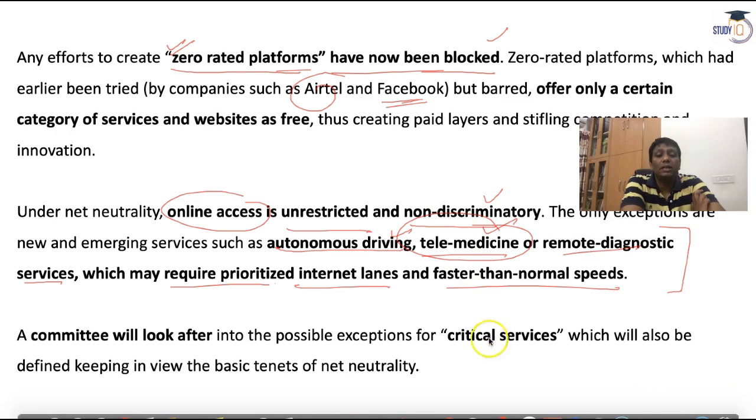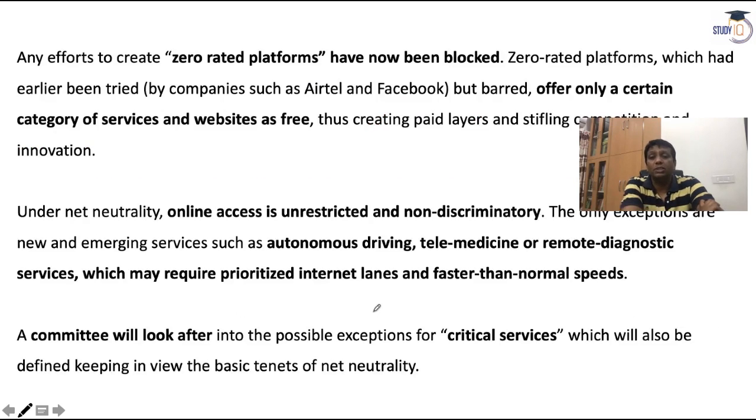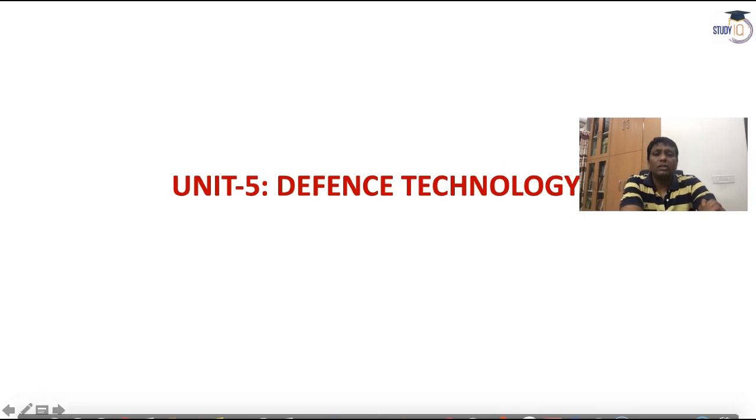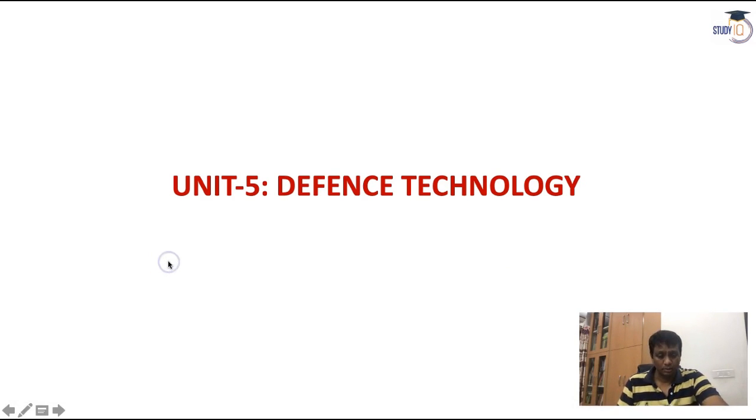And these are the examples written there: for the medical sector, for double SCARs, for the internet lanes regarding some government platforms. These types of things will come under net neutrality, protected by internet commissions and telecom commissions. Now let us go into the discussion of defense-based topics, those related to current affairs in this month.